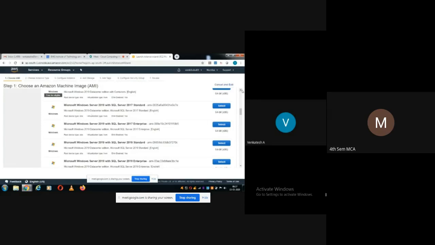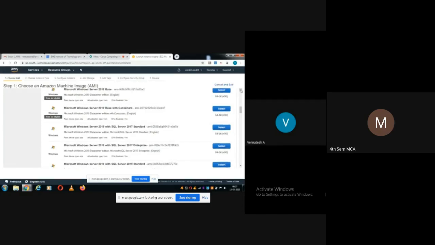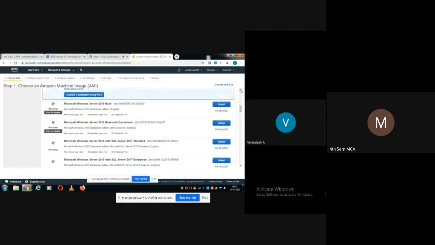So anyhow, to be cautious, now I'll go with Microsoft Windows Server 2019 base. That is, I will go with the server edition of the Microsoft operating system, 2019 edition. Why I'm going with the server edition: you have already worked with the desktop versions and you know what features are available in the desktop version, so to explore something new, I'll go with Microsoft Windows Server 2019 base.